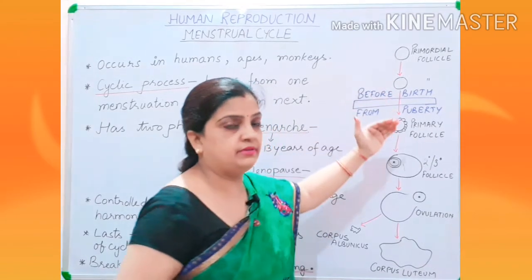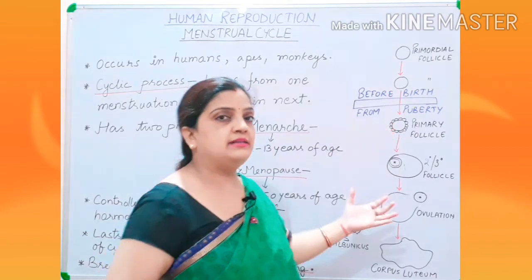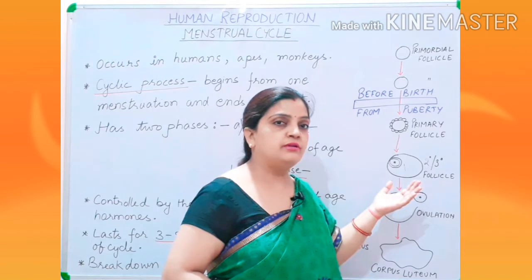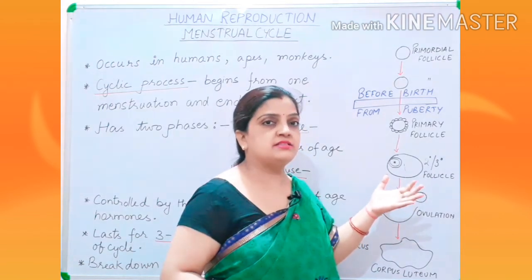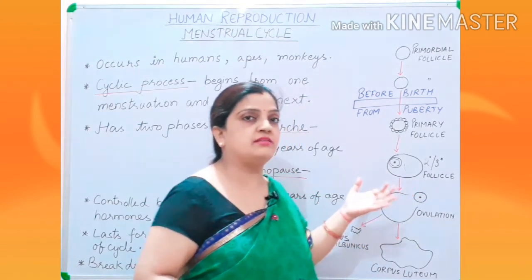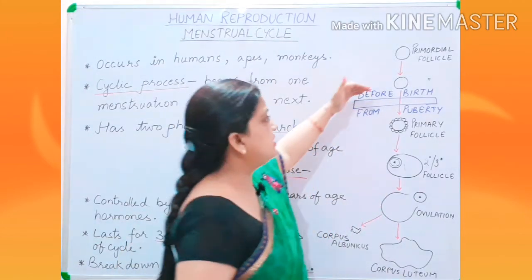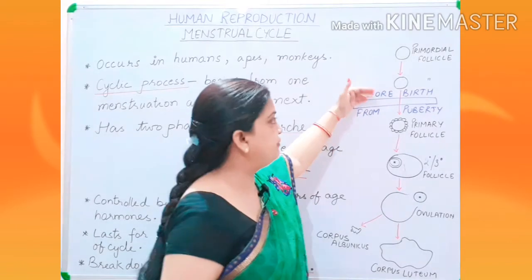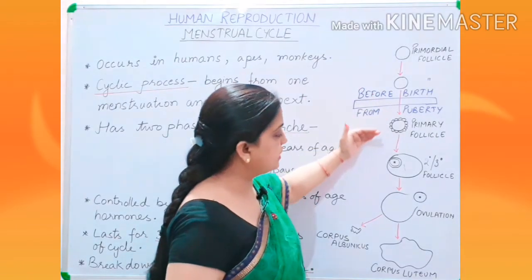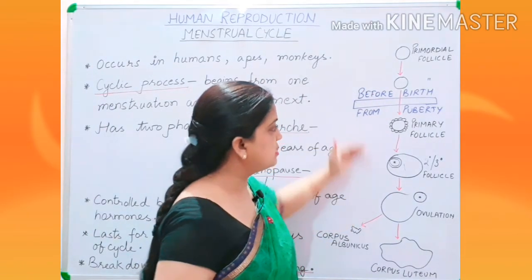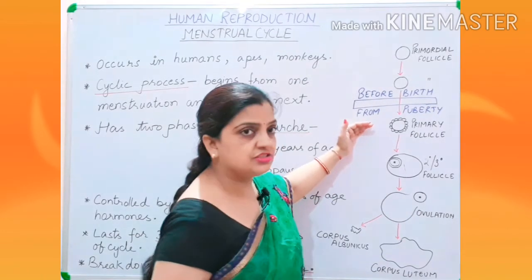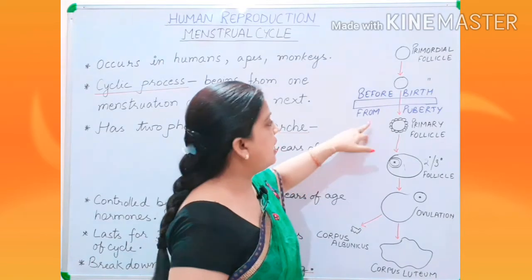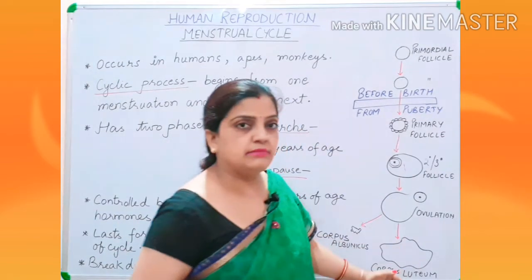If you remember, I told you all that the development of the ovum starts long before, when the fetus is in the embryonic stage in the mother's womb. So these are the changes inside the mother's womb before birth. Now here you can see that I have drawn diagrams showing the changes in the follicles, in the primary oocyte, from puberty till the menopause.